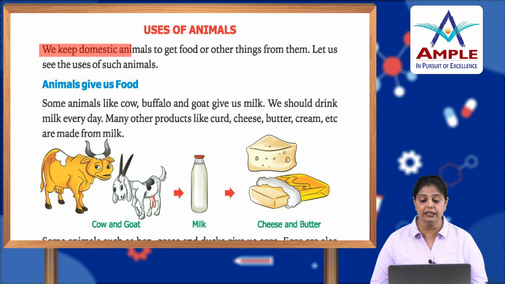Now, let's see how animals are useful to us through uses of animals. We keep domestic animals to get food or other things from them. Let us see the uses of such animals.